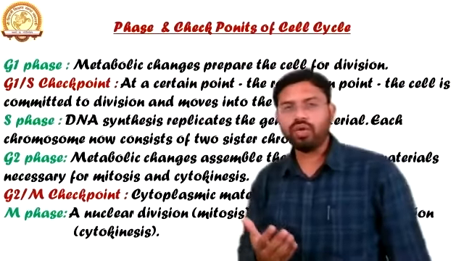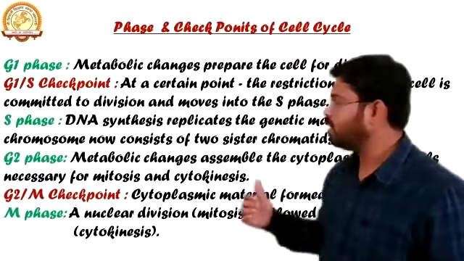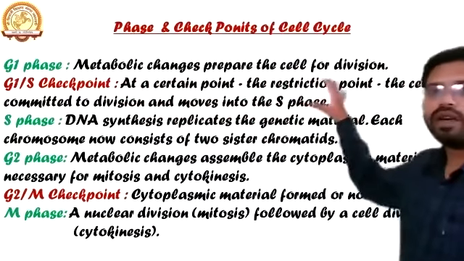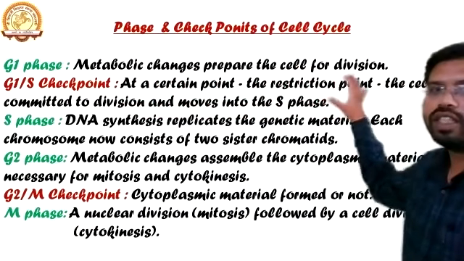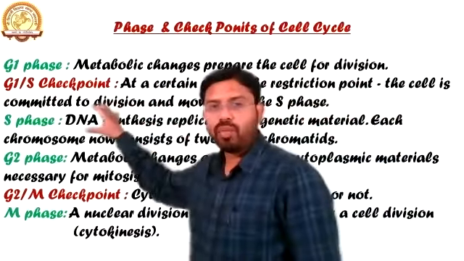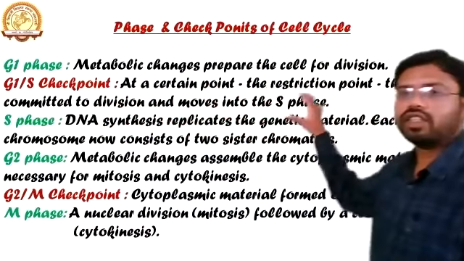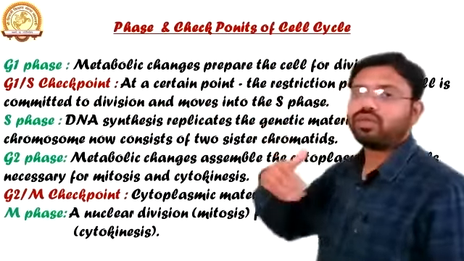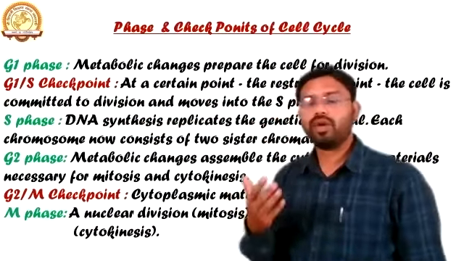So let's take a look at the phases and checkpoints of the cell cycle. As I told you in the earlier slide, first there is a G1 phase, where there are metabolic changes, and the cell prepares for division. Then at the G1S checkpoint, at a certain point, the restriction point, the cell is committed to division and moves into the S phase. That is one of the checkpoints, the G1S checkpoint.